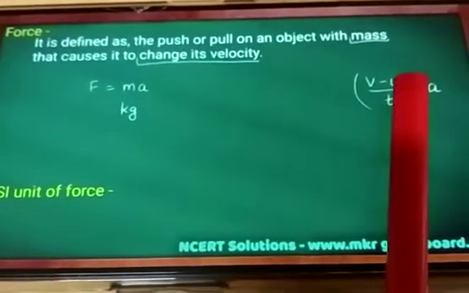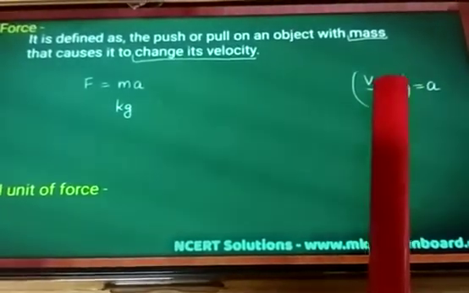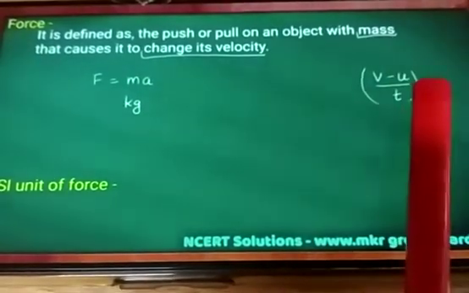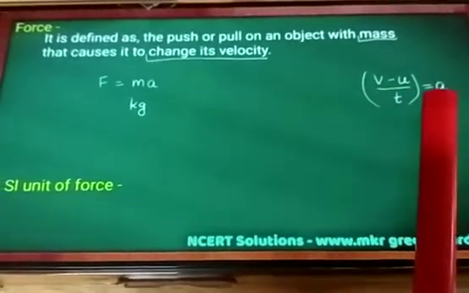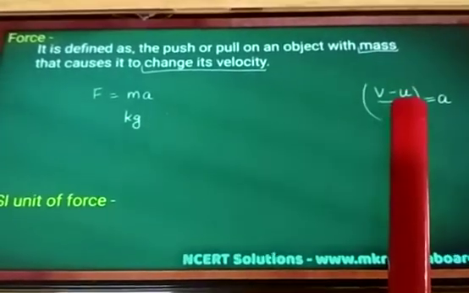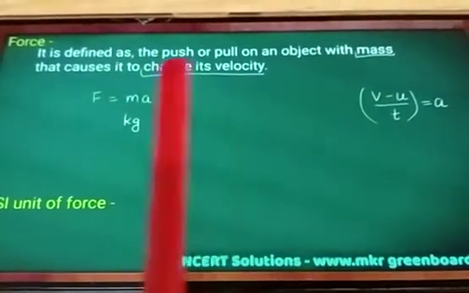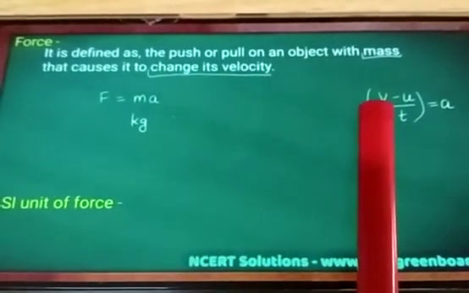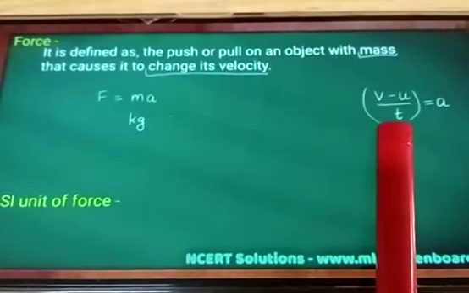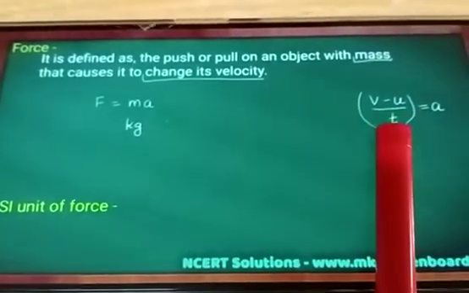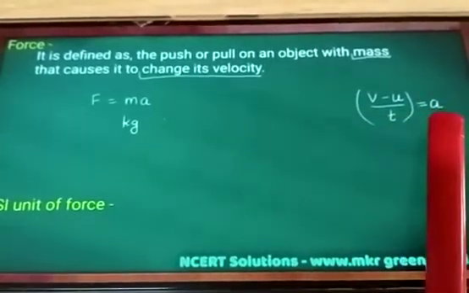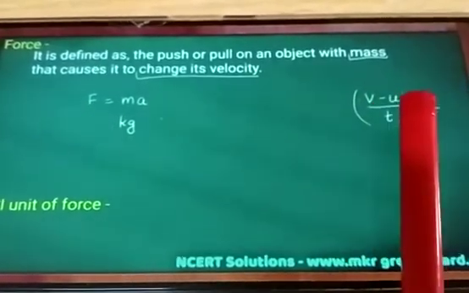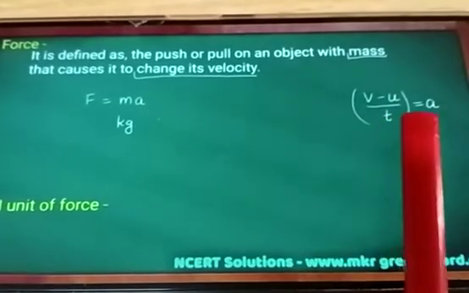Initial velocity means it starts from rest; if an object is at rest, then U is 0. The initial starting point of an object is taken as U, and where it has reached, the final position, is V. How much time it has taken is T. So acceleration A is equal to final velocity minus initial velocity divided by time taken.